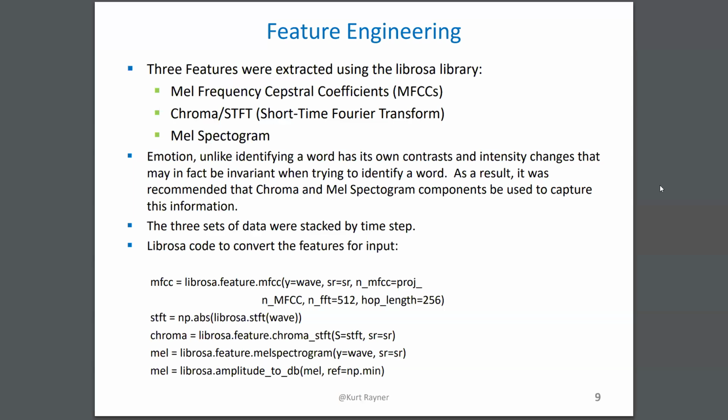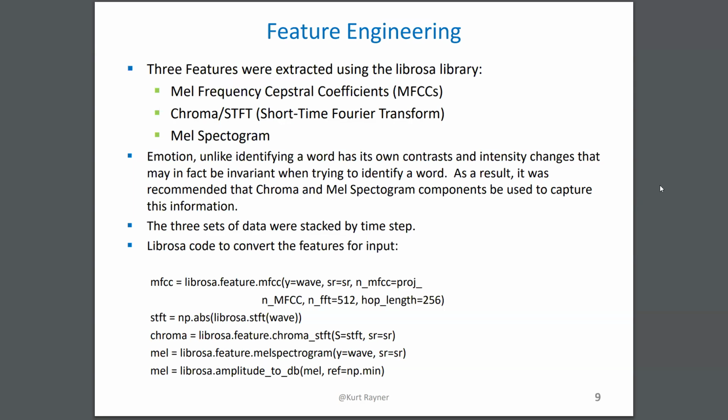The authors of the article that I referred to actually included short-time Fourier transform, or STFT, chroma STFT in this example, and MEL spectrogram features that are available through the Librosa library. And they tried, I believe, with and without MFCCs. So in my case, I decided to go with all 3.